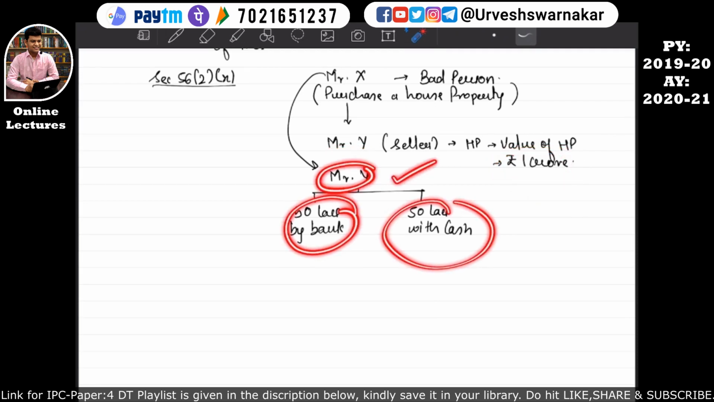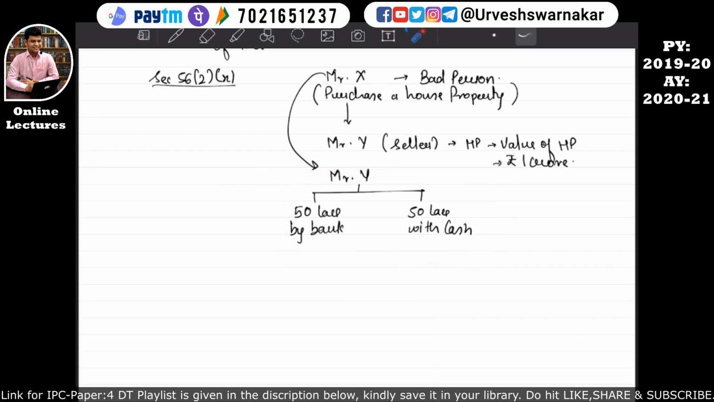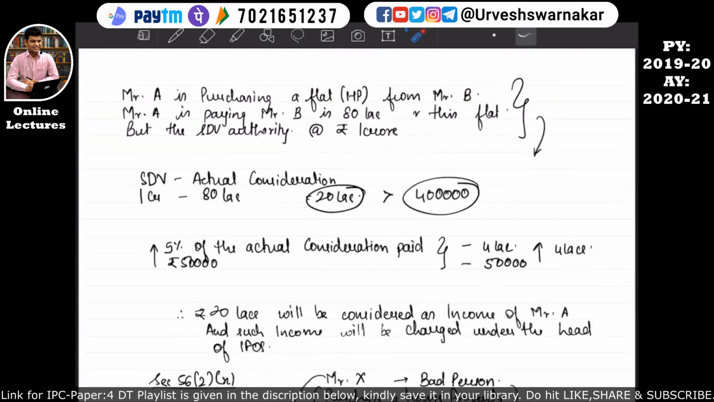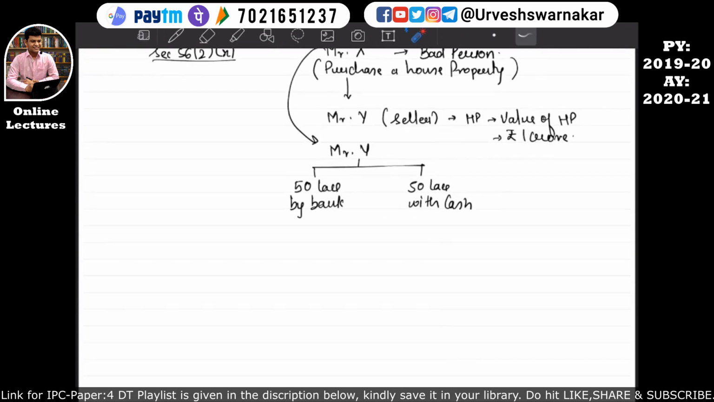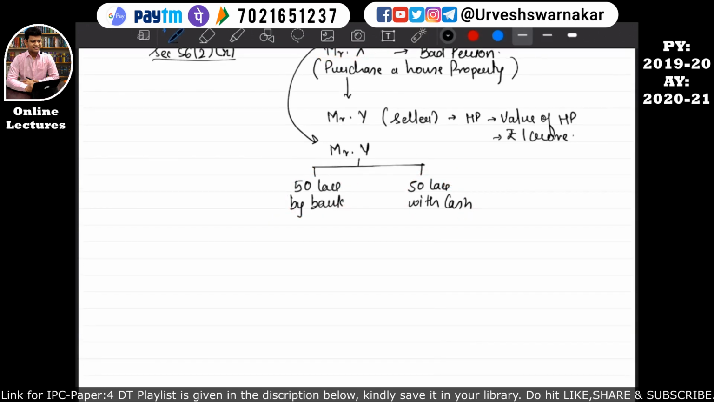Mr. Y says okay. If Mr. Y agrees to this particular adjustment, then Mr. Y will be chargeable to income from capital gain. How he will be chargeable to income from capital gain, that we will understand when we study the income from capital gain chapter. But now let's understand why this particular provision came into picture. So let's understand that if Mr. X is purchasing Mr. Y's property for rupees 1 crore, but Mr. Y is receiving the money from Mr. X in this manner, 50 lakhs by bank and 50 lakhs in cash, then the government says that